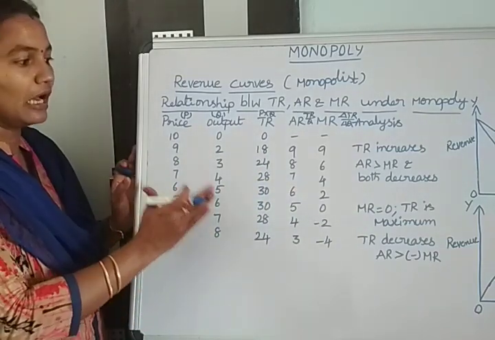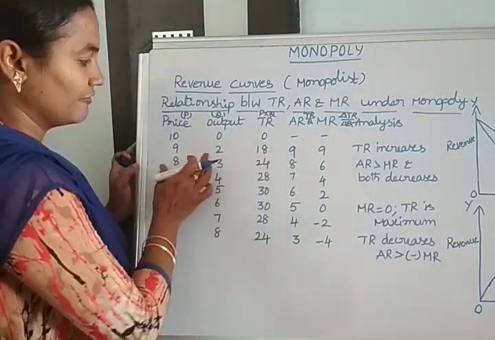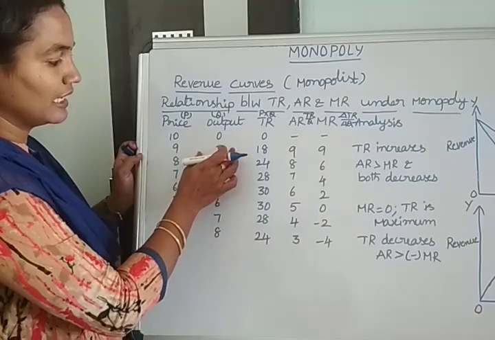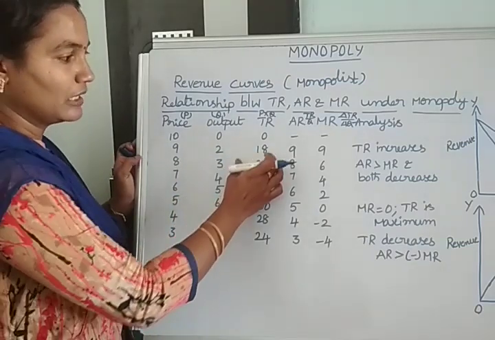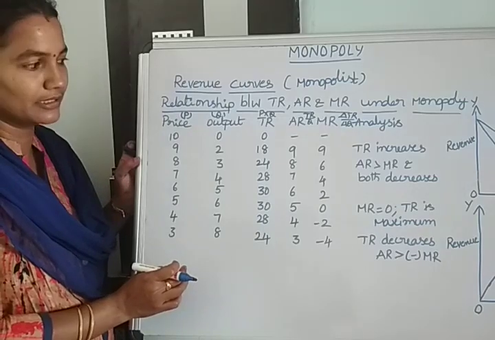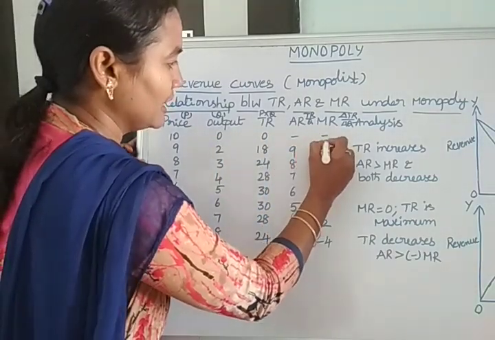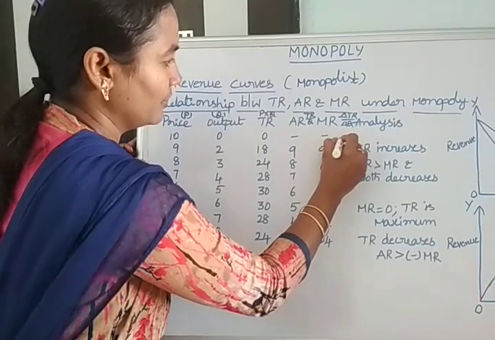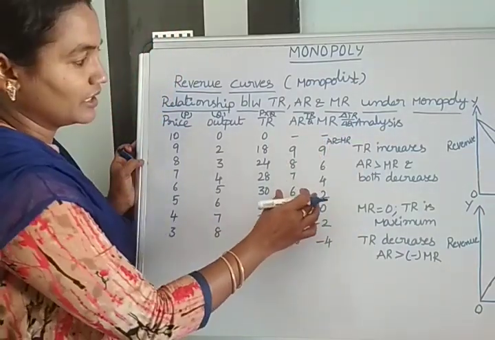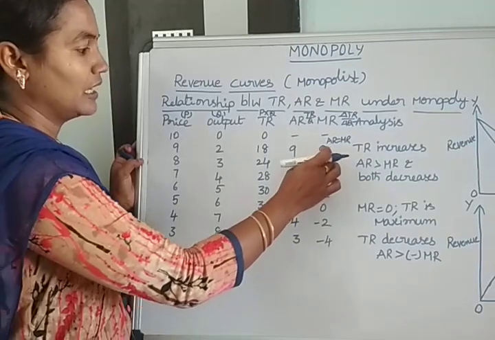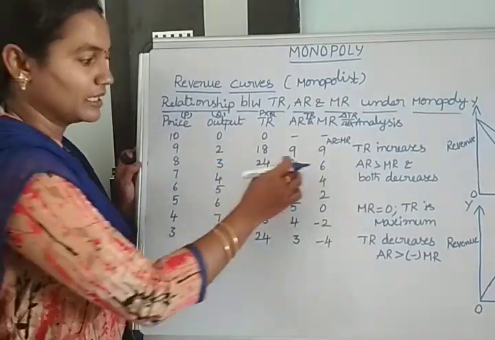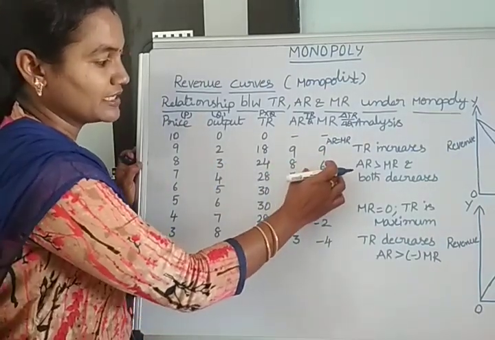When the producer increases the output, total revenue also increases. Average revenue and marginal revenue are equal from the start, AR equals MR. After that AR decreases and MR decreases, but compared to AR, MR decreases more.